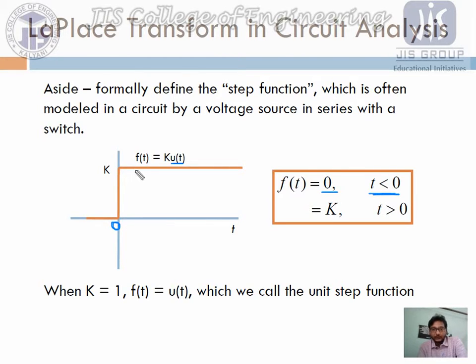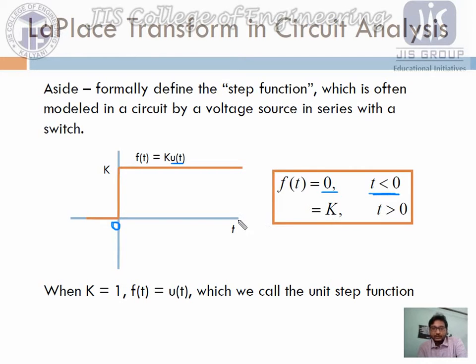So we can write f of t equals 0 when t is less than 0, and when t is greater than 0, whether t is 1, 2, 3, 4, 5, 6 up to n, for all values of t we get the function value as k.